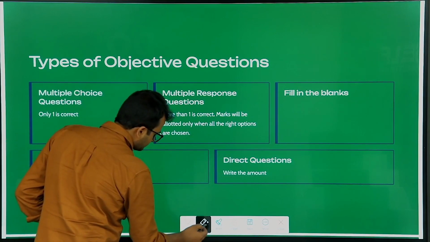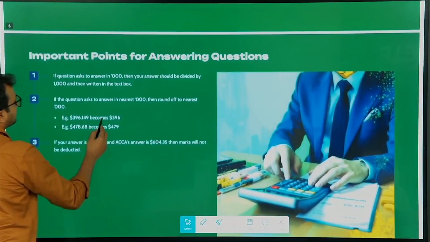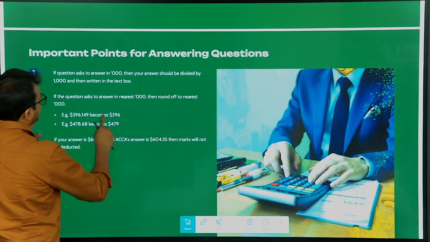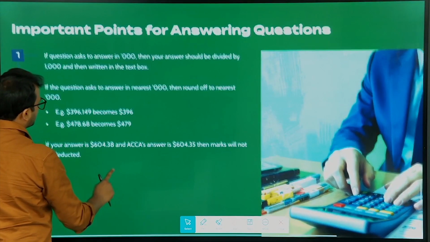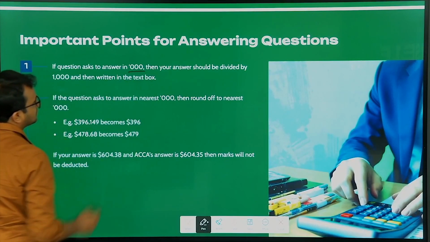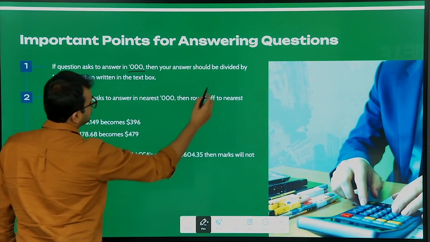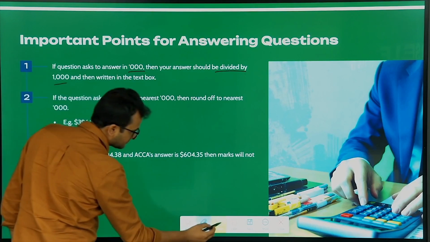So now this is something which I have mentioned over here. What are the important points? If the question asks you to answer in 3 zeros, then your answer should be divided by 1000.